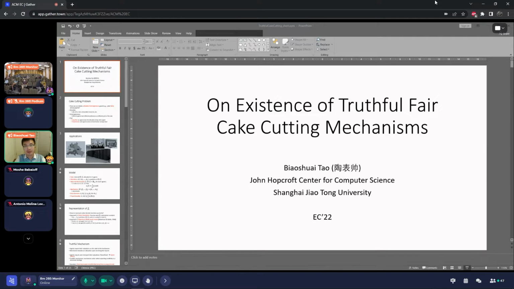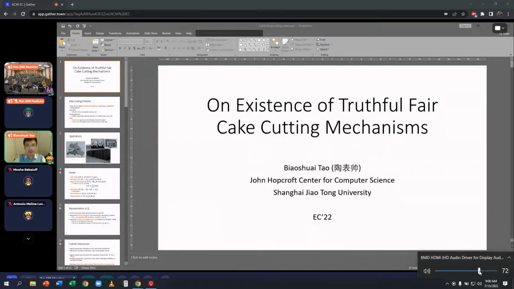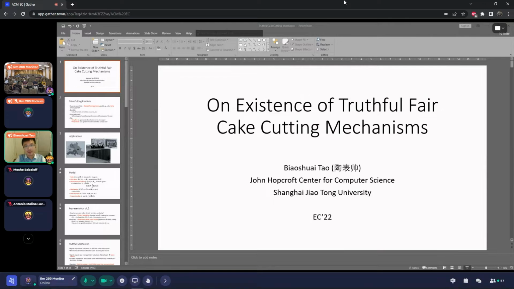Good morning, everyone. I'm Biaoshuai Tao from Shanghai Jiaotong University. I'm going to present my work on existence of truthful fair cake cutting mechanisms. So the cake cutting problem is a classical resource allocation problem, which studies how to divide the divisible heterogeneous good, that is cake, fairly among the agents.